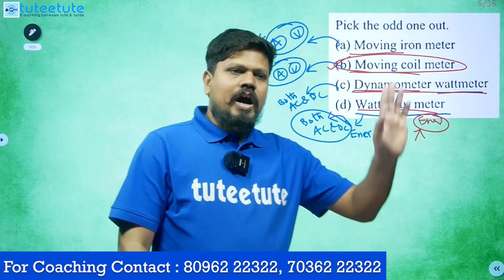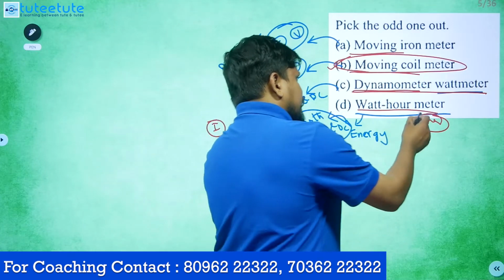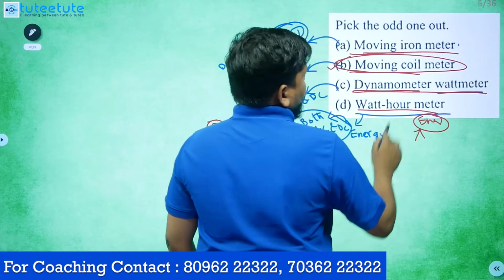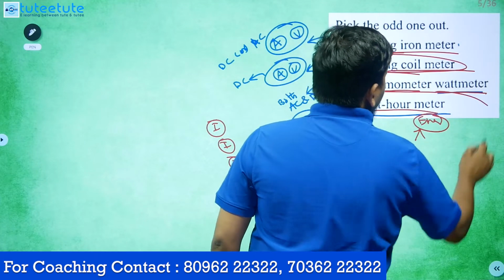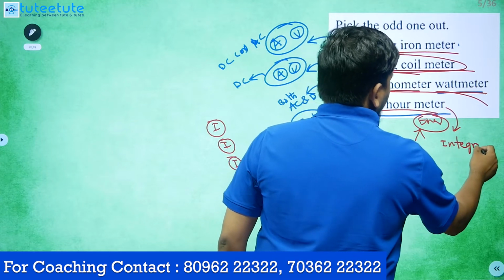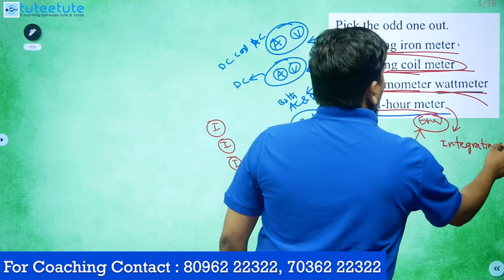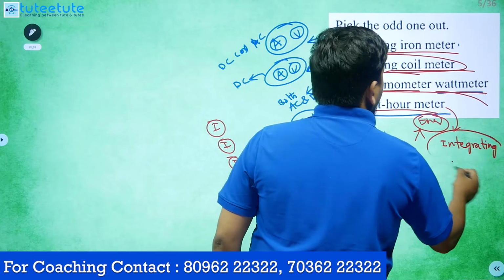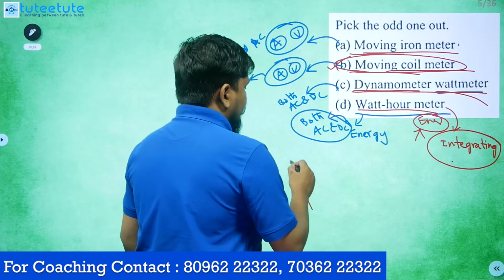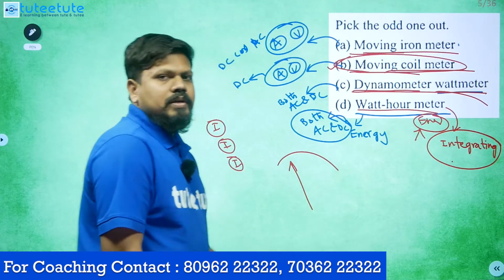Whatever output we are getting, whatever these are indicating, you can understand this is indicating type, this is indicating type, this is indicating type, but this one is integrating type. That is also one of the understandings. What is indicating type? Wherever a pointer and scale are there, that is indicating type.